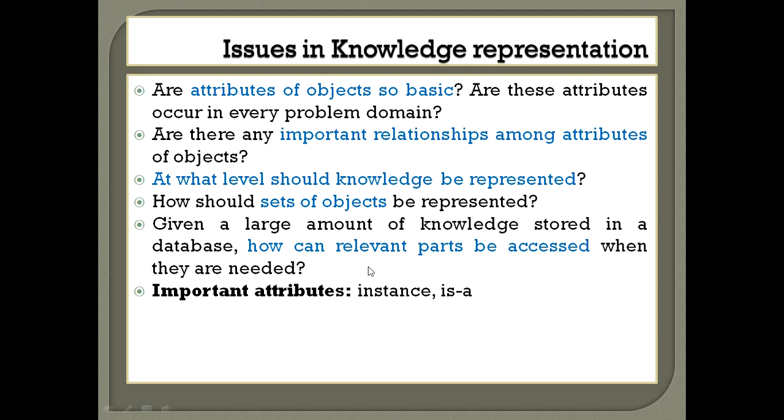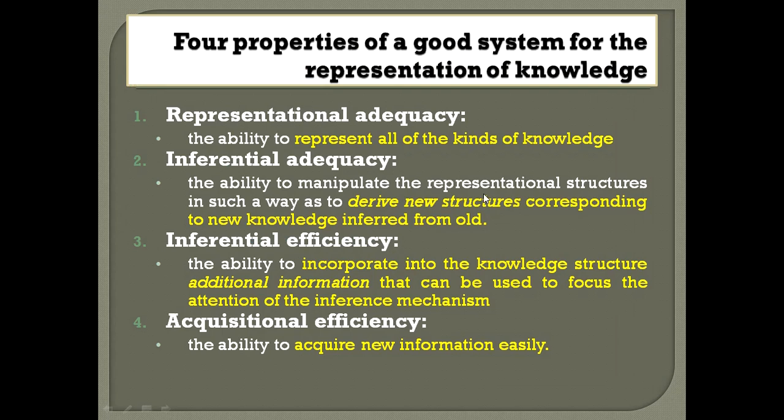And how can relevant parts be accessed? This is another thing. Once the knowledge is stored, if you have a large amount of knowledge in the knowledge base, how it is possible to access relevant parts has to be taken care of by the programmer or the designer. So we consider some important attributes like instance or is-a relationships to perform inferencing better. And there are some important properties for creating the knowledge representation. So we should check whether these properties are satisfied to ensure that a better knowledge representation is created.